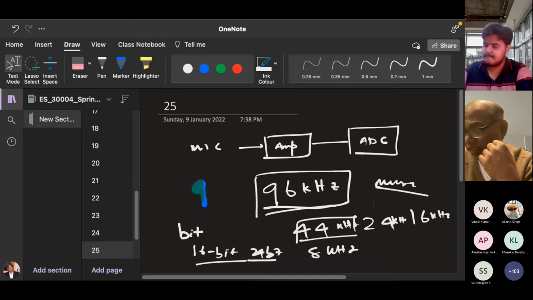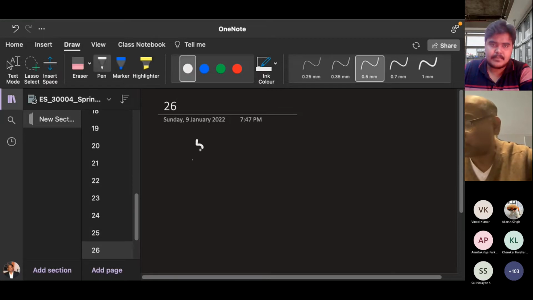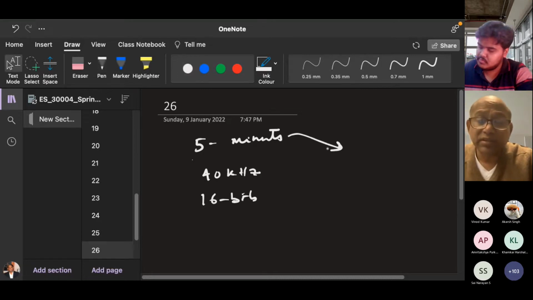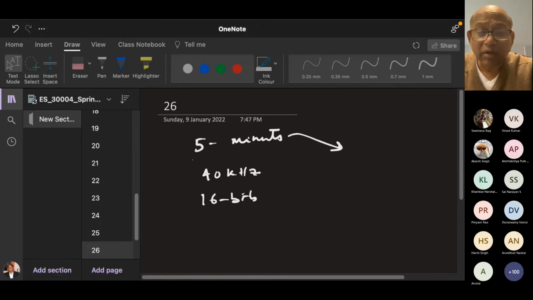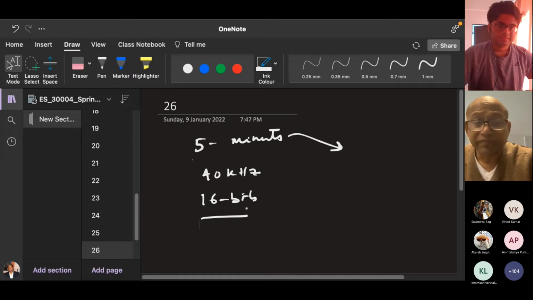So let's say you are recording music for 5 minutes. Your sampling frequency is 40 kilohertz. The number of bits is 16 bits, let's say. So what will be the storage space required for 5 minutes? Vaibhav Singh, please tell me how much space you need for 5 minutes with 40 kilohertz sampling and 16-bit recording.